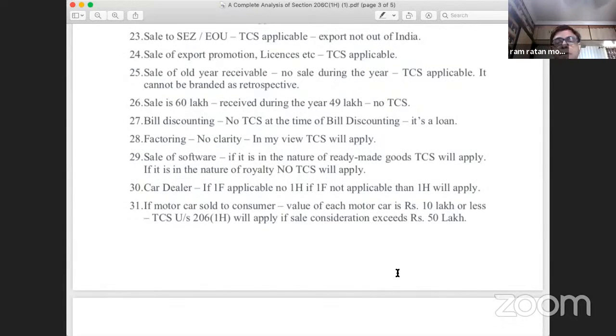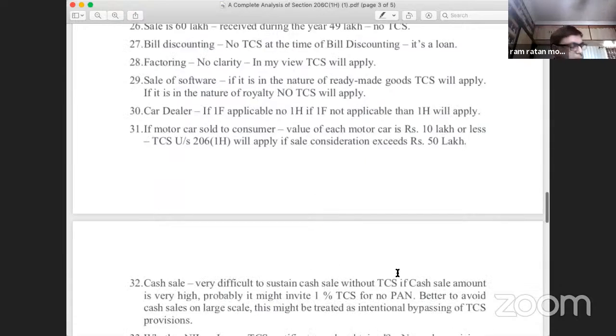So can we go to the next slide? Can you move it upward, please?